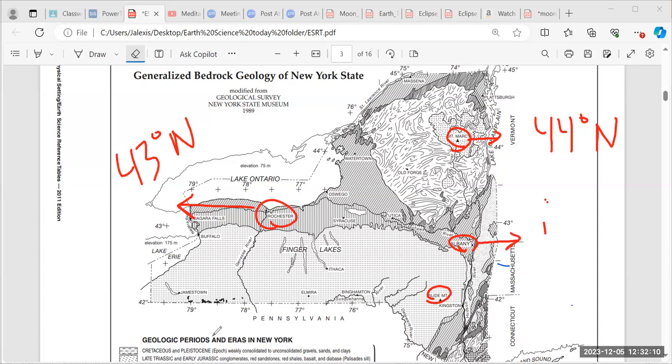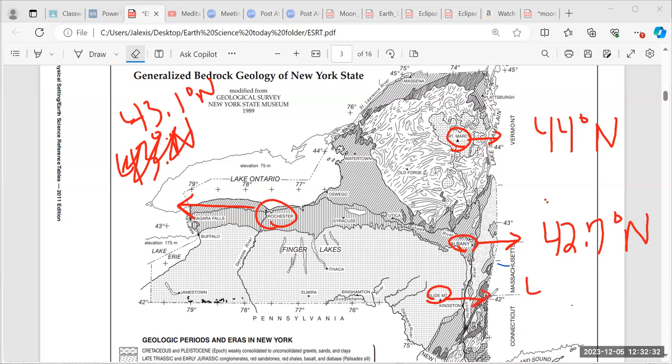If I was to give an estimate, let's say 42.7 degrees north, just like Rochester may have been 43.1 degrees north. And Slide Mountain, right where the triangle is, looks to point directly to 42 degrees north.